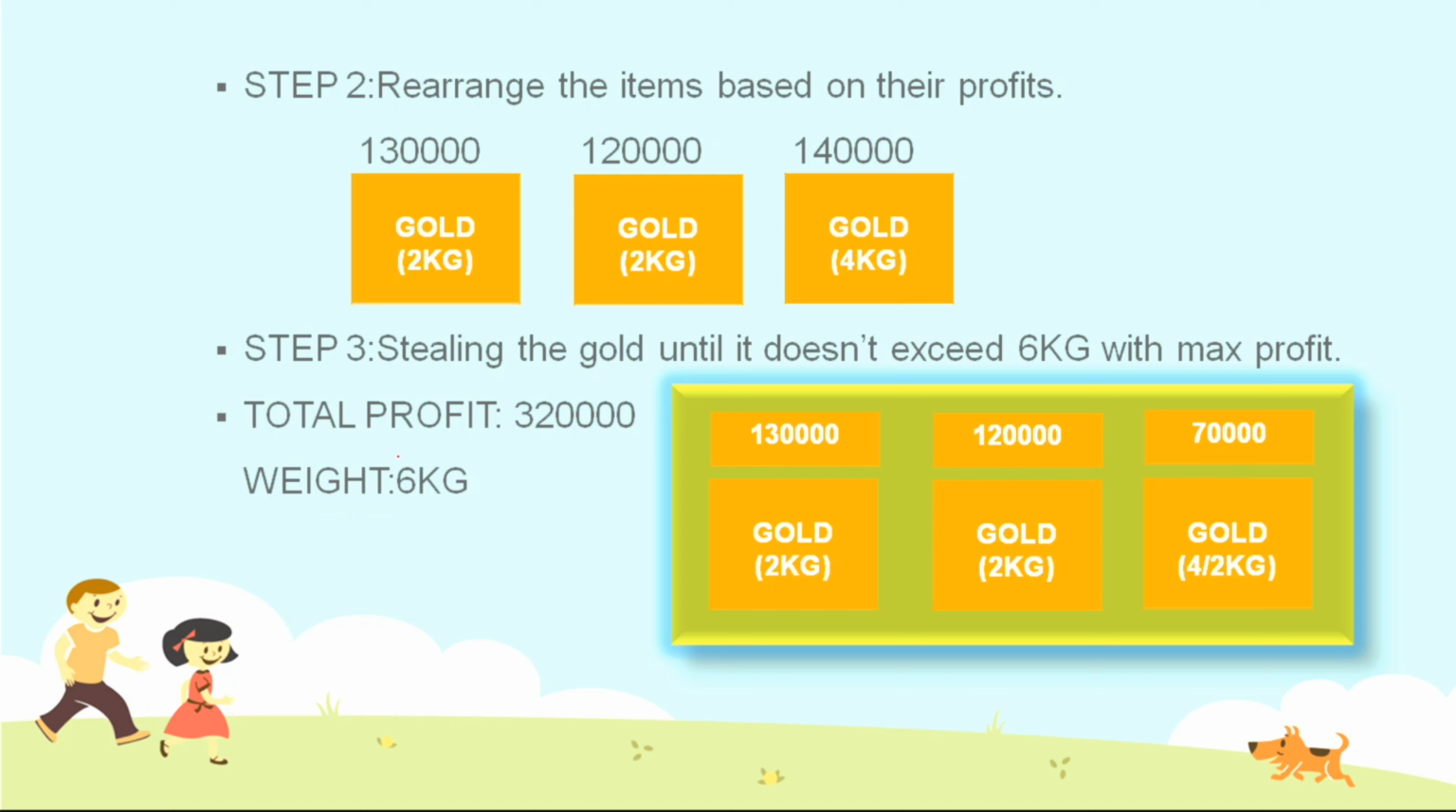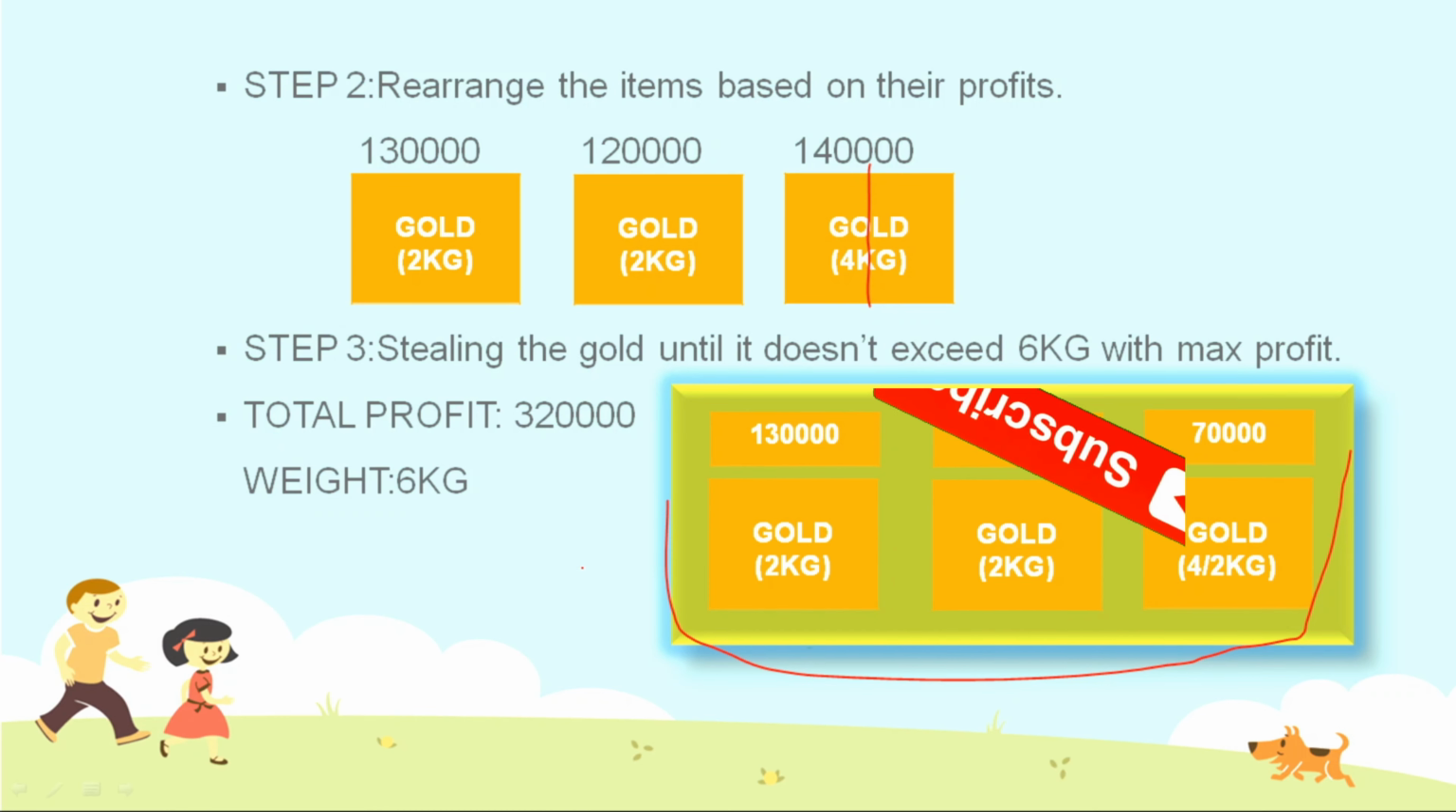The total profit he gained is 3,20,000, and the weight of the bag is 6 kg. I think you understood it. The whole bag of the thief is completely filled with 6 kg of gold, because this 4 kg is divided into 2 halves, so one half is used and stolen and put in his bag.